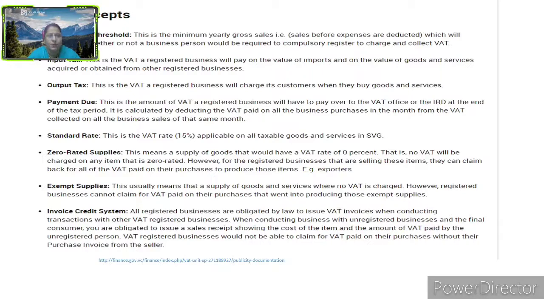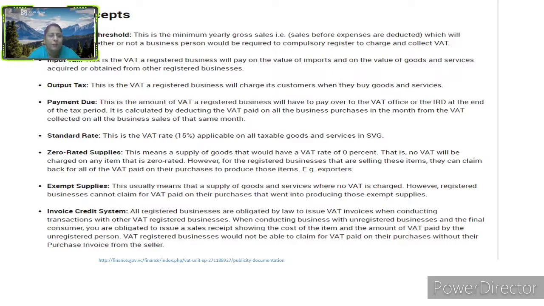Here, what is input tax? It is what a registered business will pay on the value of imports and on the value of goods and services acquired or obtained. So who pays input tax here? The business persons who have imported or who acquired the goods. Output tax, who pays? This is the VAT a registered business will charge its customers when they buy the goods and services. When customers purchase goods, this registered business will impose the tax on the ultimate customers. This is what input and output tax are.